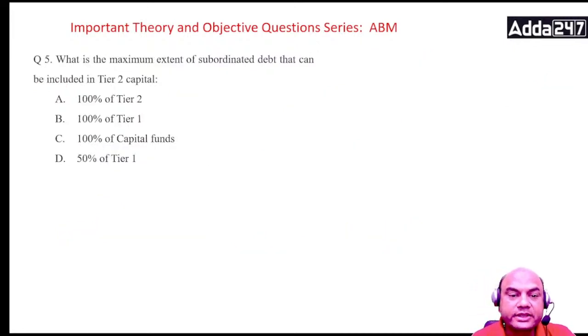What is the maximum extent of subordinate debt that can be included in tier 2 capital? Subordinate debt. 100% of tier 2, 100% of tier 1, 100% of capital funds, 50% of tier 1. Maximum subordinate debt.